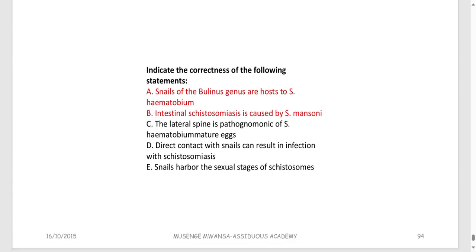Indicate the correctness of the following statements. Snails of the Bulinus genus are the host for haematobium, and that's true, isn't it? Bulinus. Intestinal schistosomiasis is caused by Schistosoma mansoni, and that's true, right? Intestinal. Lateral spine is pathognomonic of Schistosoma haematobium mature egg. Now, lateral spine is not haematobium. Direct contact with snail can result in infection with schistosomiasis. No, not a snail, right? Supposed to be the cercaria that's coming from the snail. Snails harbor the sexual stage. No, snails are the intermediate host, so this is asexual.